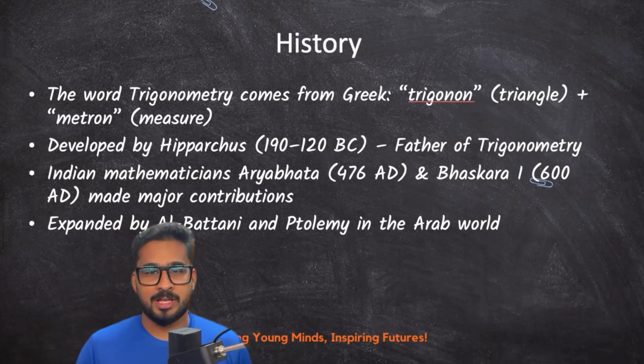Let's quickly talk about the history of trigonometry. The word trigonometry comes from the Greek words trigonon, meaning triangle, and metron, meaning measurement. Basically, trigonometry is the measurement of triangles, especially the right-angled triangle. Trigonometry was developed by so many mathematicians all over the world, including India, Greece, and the Arab world.